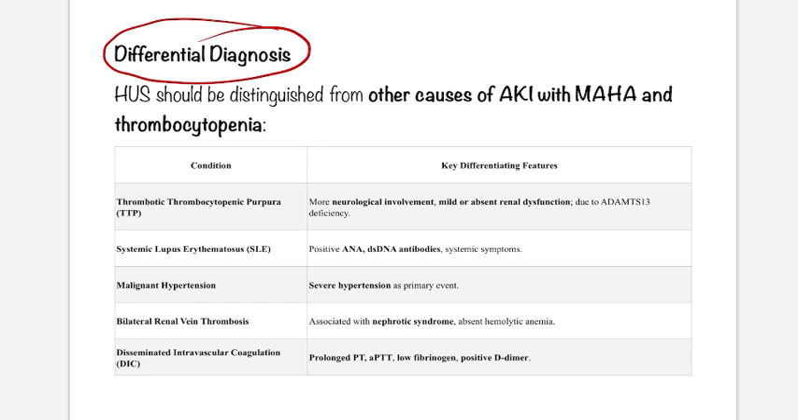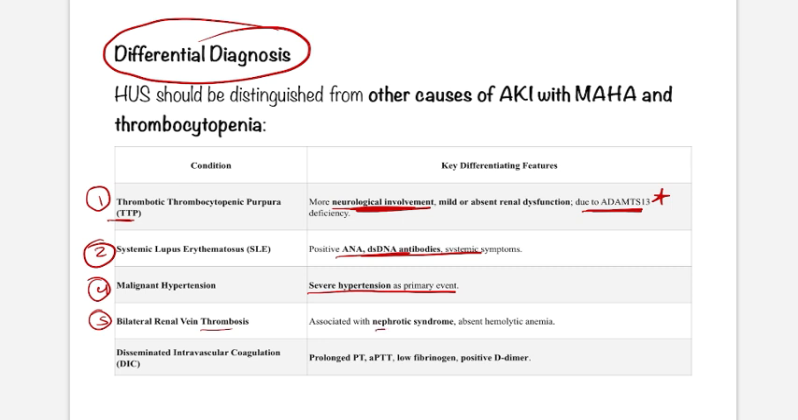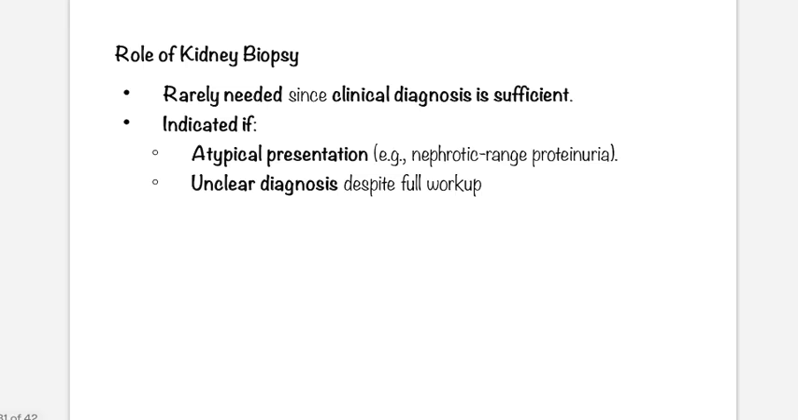Just remember thrombotic thrombocytopenic purpura, TTP. In this there is more neurological involvement, and it is due to ADAMTS13 deficiency, very important. In SLE, autoantibodies will be there. Obviously in malignant hypertension, severe hypertension is the primary event. Bilateral renal vein thrombosis is associated with nephrotic syndrome, with absent hemolytic anemia. In DIC, as we discussed earlier, the coagulation profile will be deranged. So these are the differential diagnoses of HUS. You can easily differentiate them by looking at the overall clinical picture.